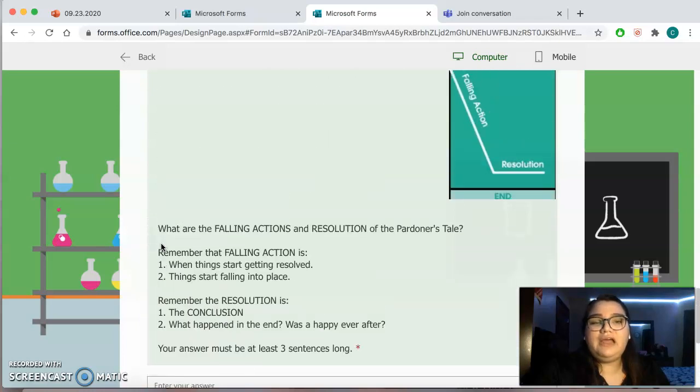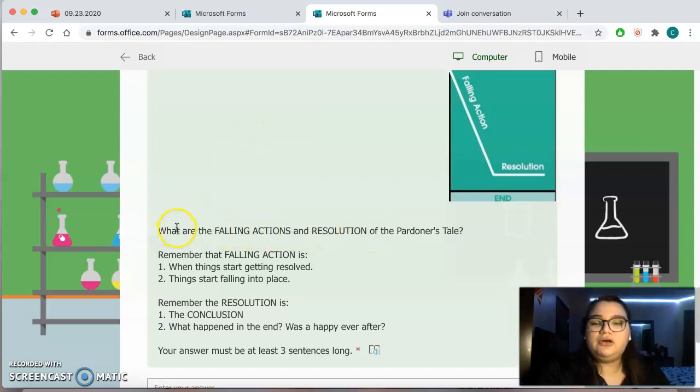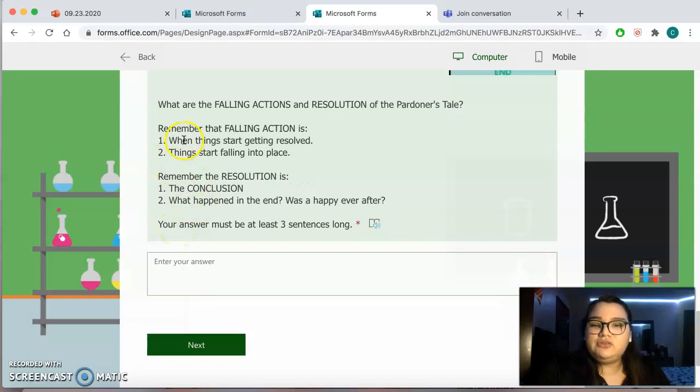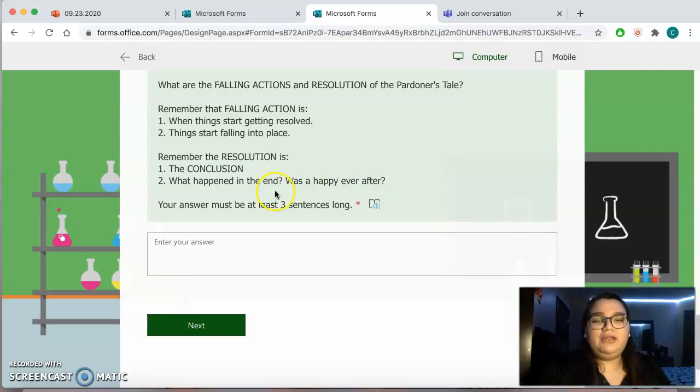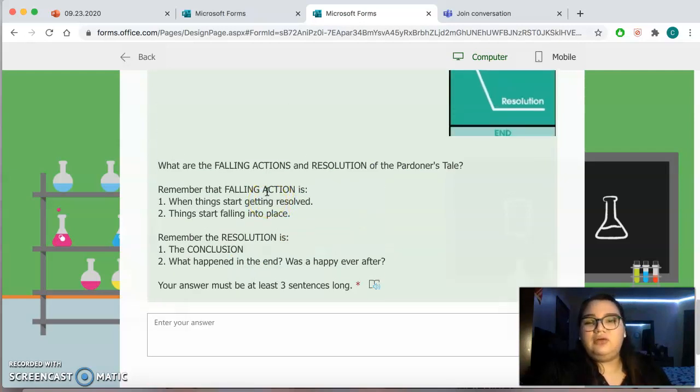Then we move on to the last part, right? We have the falling action and the resolution. What are the falling actions and resolution of the Partner's Tale? Remember, the falling action is when things start getting resolved and when things start falling into place, right? Remember, the resolution is the conclusion. What happened at the end? Was there a happily ever after? Was there not a happily ever after, right? So, Ms. Nevares, how do you want me to answer this?